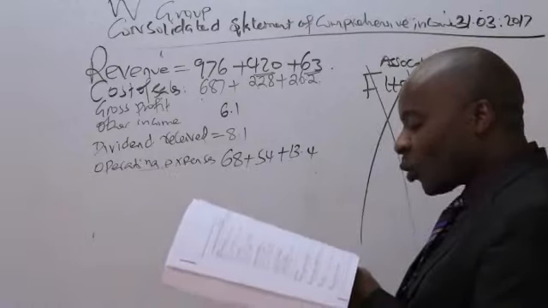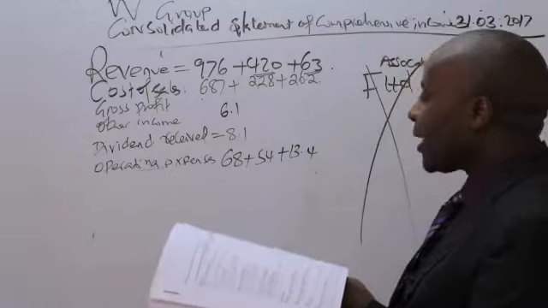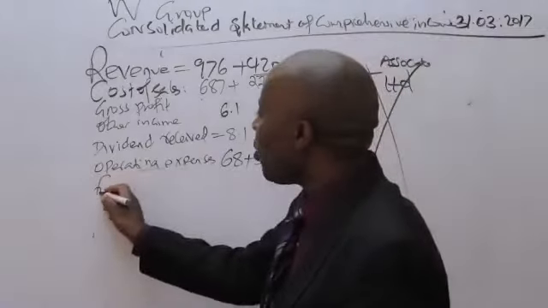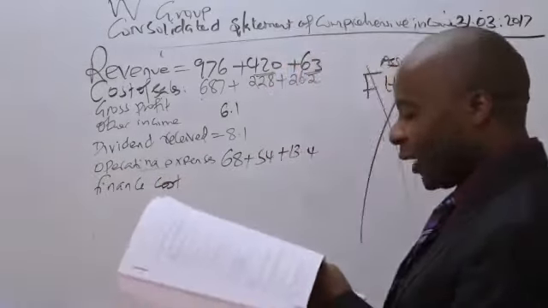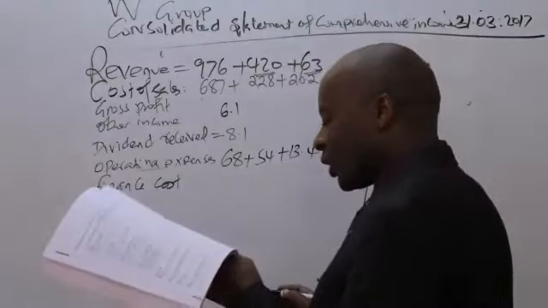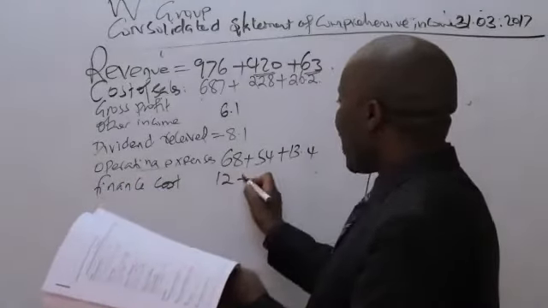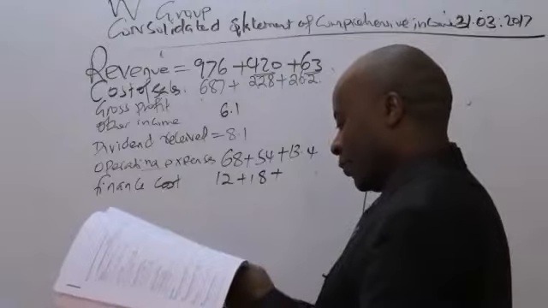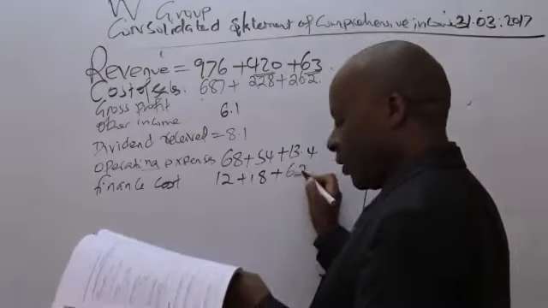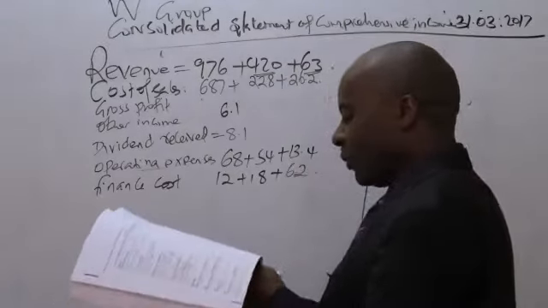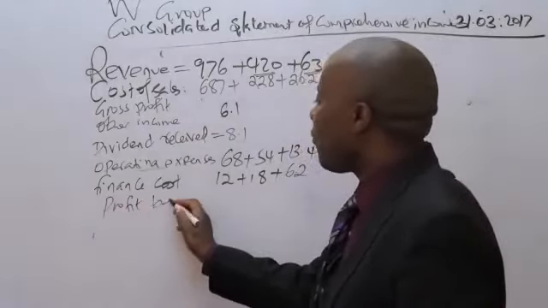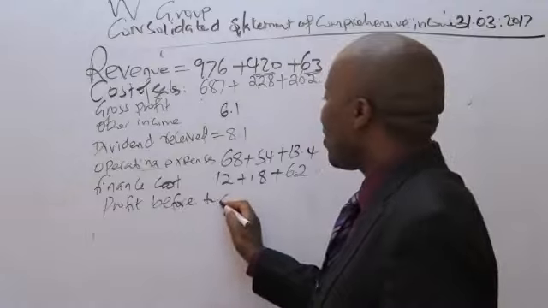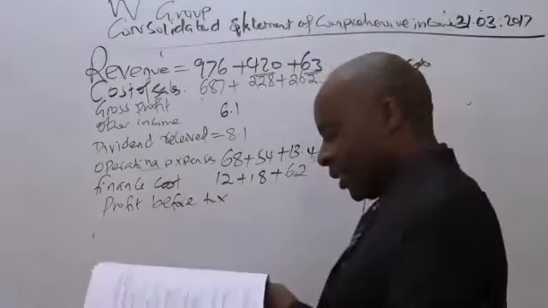From there, we go to the next thing, which is finance cost. I'm consolidating. So finance cost, ladies and gentlemen, I have 12, I have 18, I have 6.2. From there, we have the profit before tax. This one, of course, I will need a calculator later.